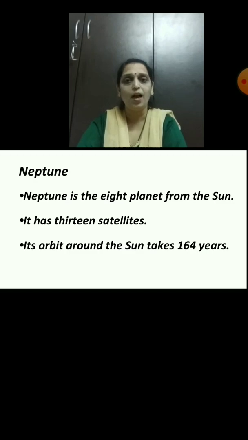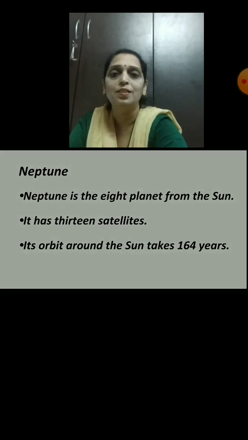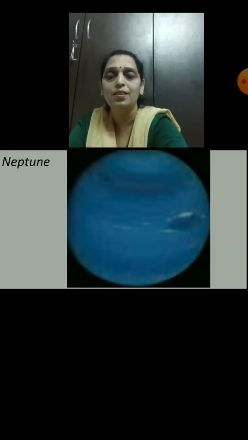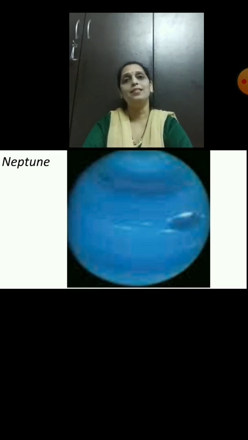Now tell me, how many years does Neptune take to orbit around the Sun? Yes, right. 164 years it takes to orbit around the Sun. Now the next picture is, this is a picture of Neptune. It is the 4th largest planet in the solar system.